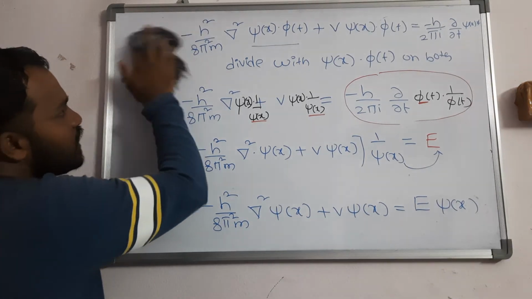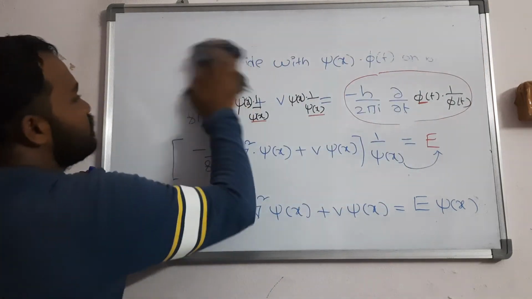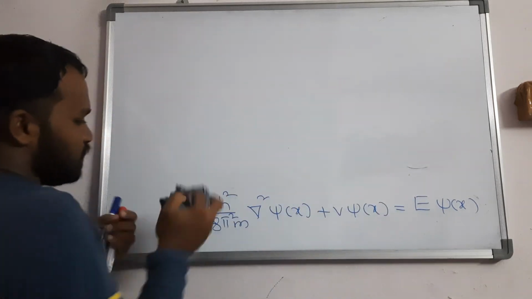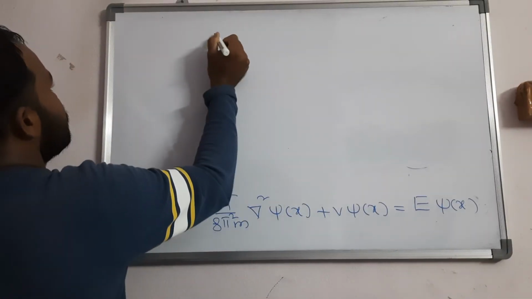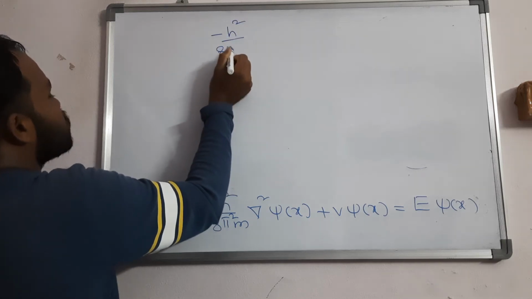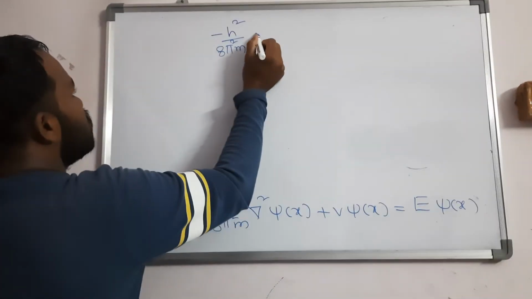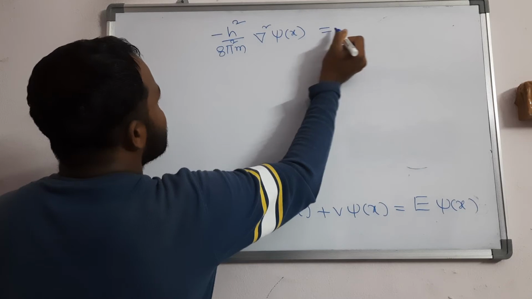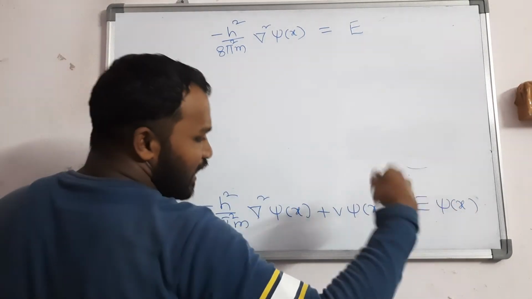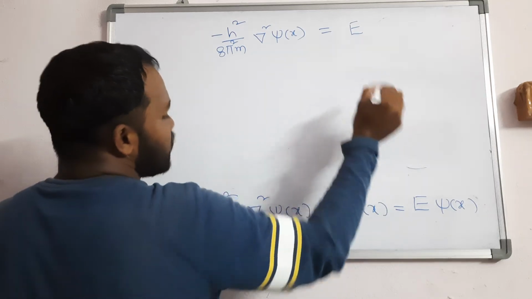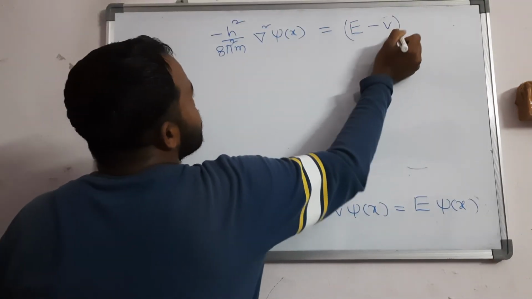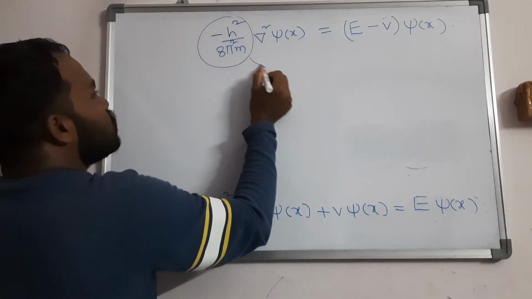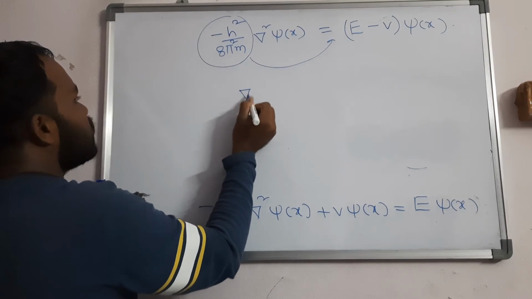In the next step we should write, if it goes that side, what happens? You should write minus h square by 8 pi square m into del square psi of x. If it goes this side, you will get E into psi of x minus v into psi of x. So I am going to take psi of x common, you will get E minus v into psi of x. If this complete term goes this side, that is multiplied, del square psi of x.